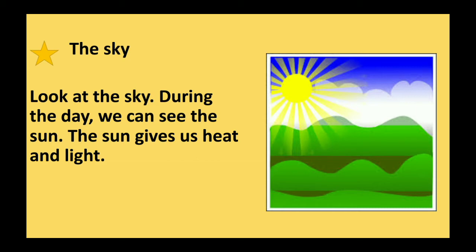And what does the sun do for us? It gives us heat and light. And so it is light during the daytime, and when it is night, the light is not there because the sun is not there. And it is the sun only who gives us light and also heat. Nowadays it is cool. Winter is going on, so it is very cool. And when the sun rises, we feel better. Why? Because it gives us heat also.